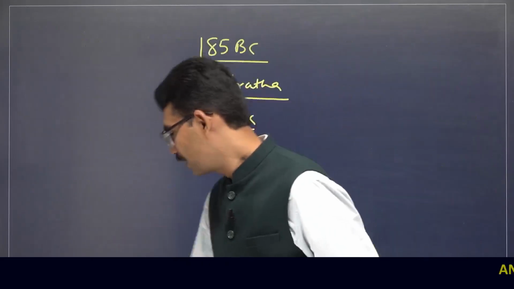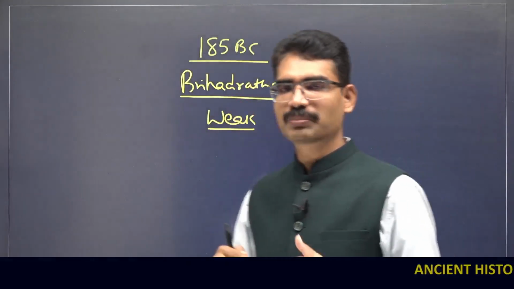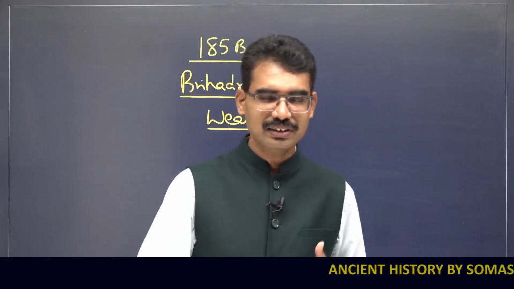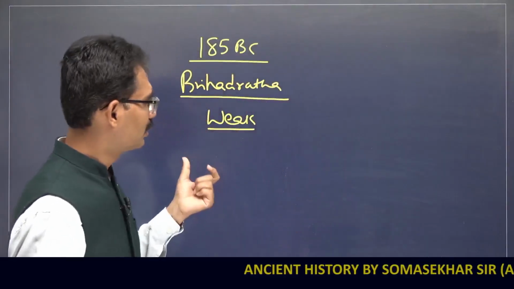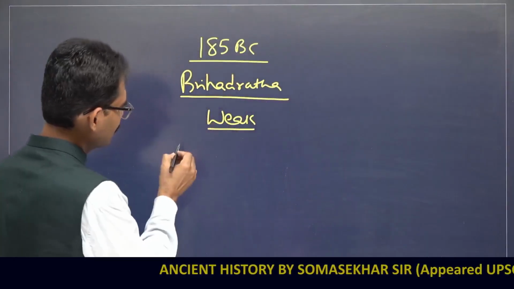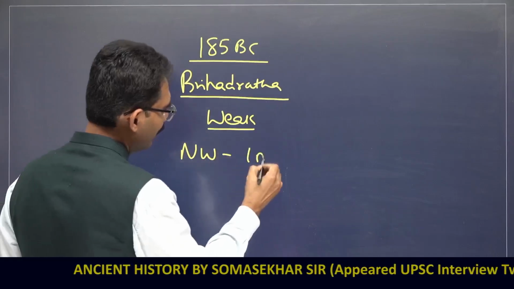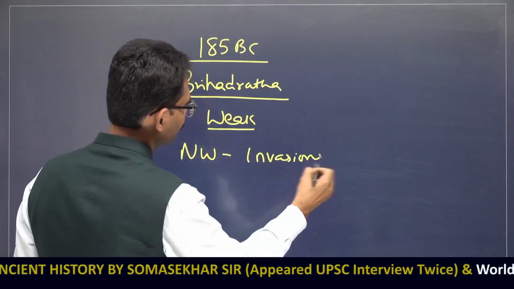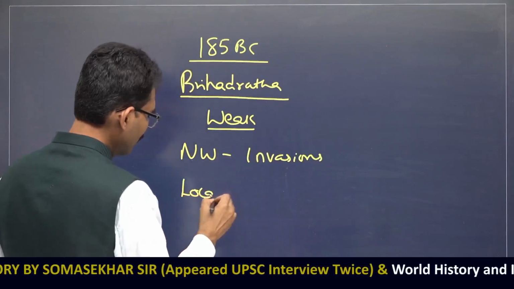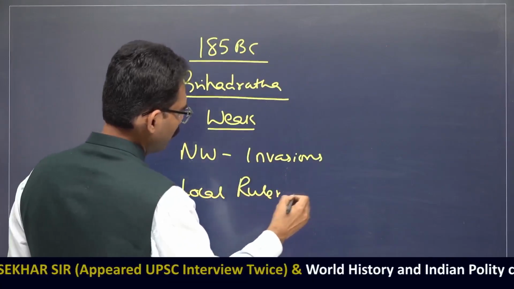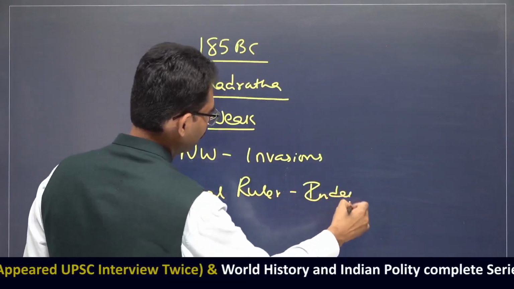Brihadratha was not as capable as his ancestors. He was very weak, and also invasions were taking place from the northwestern part. Their own local rulers also wanted to become independent.